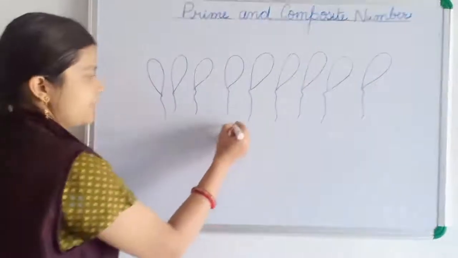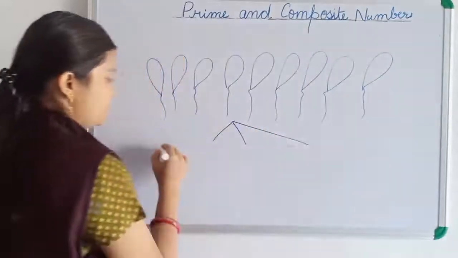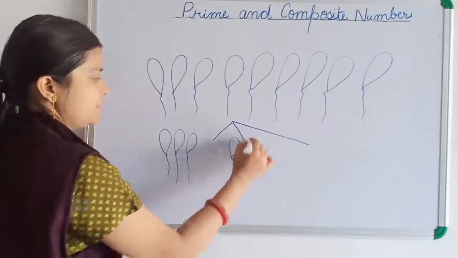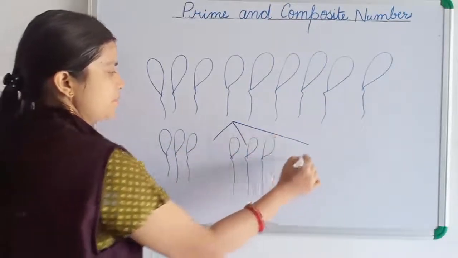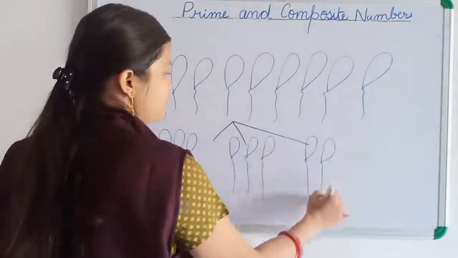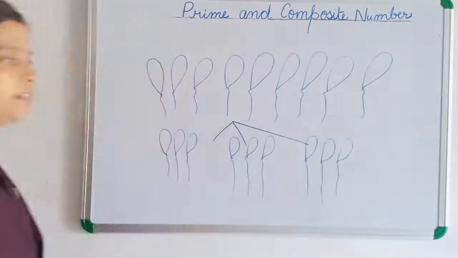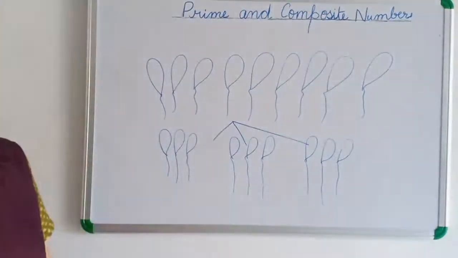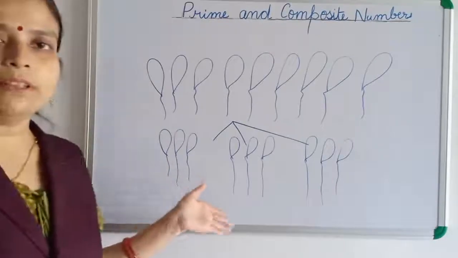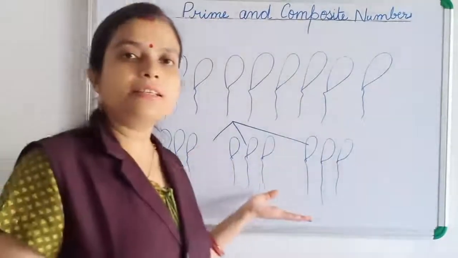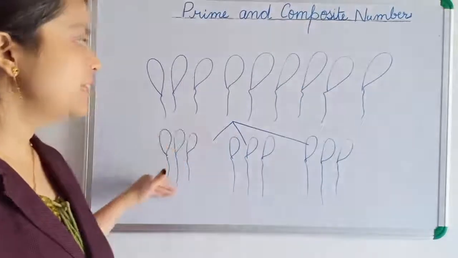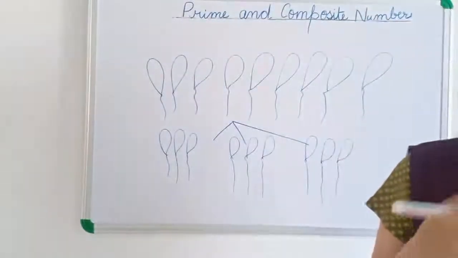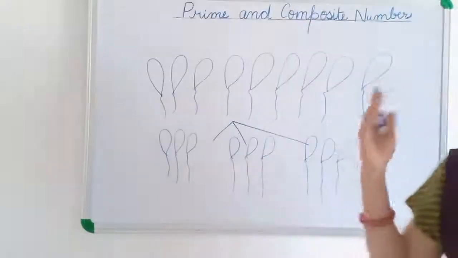So like that we can divide into 3 groups. 1, 2, 3 balloons. 1, 2, 3 balloons. 1, 2, 3 balloons. So 9 is an odd number. We can't divide it into 2 equal groups, but it is a composite number, we can divide it into 3 equal groups. Okay. So now come to the definition of prime number and composite number.